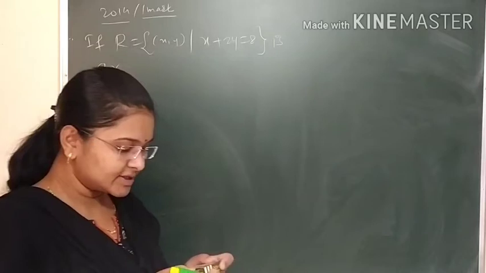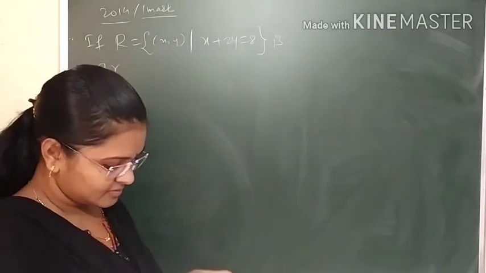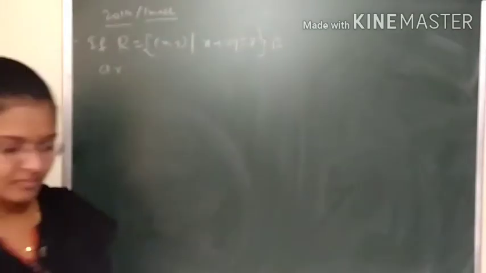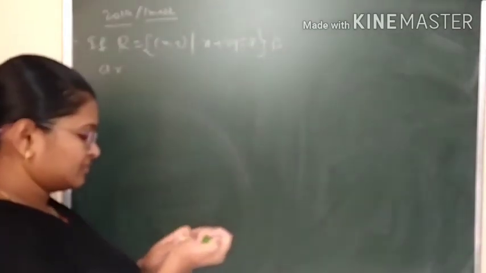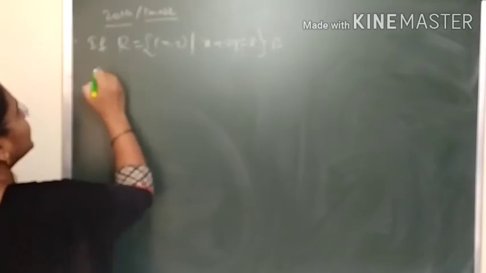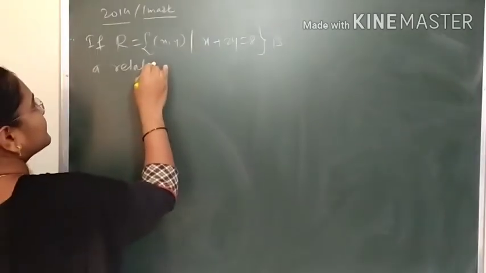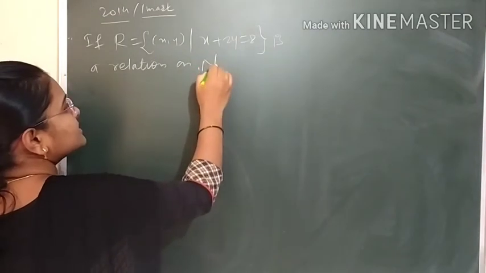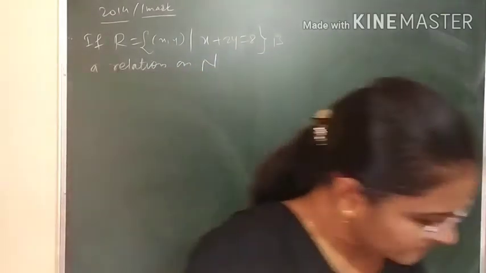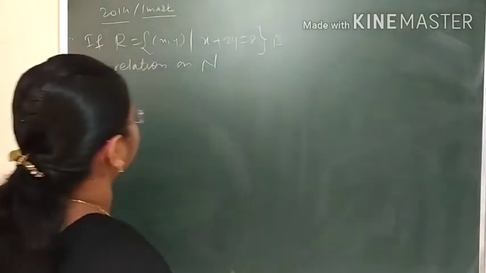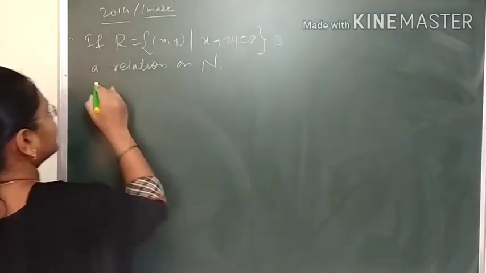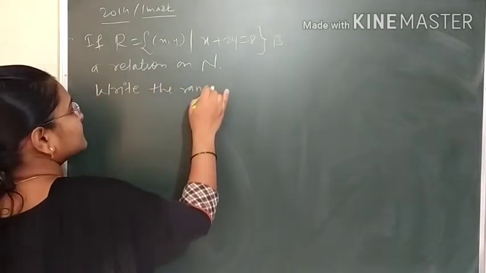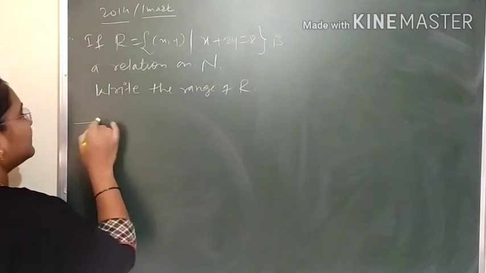Is a relation on N. This is a set of natural numbers. Write the range of R. This is a very important question.